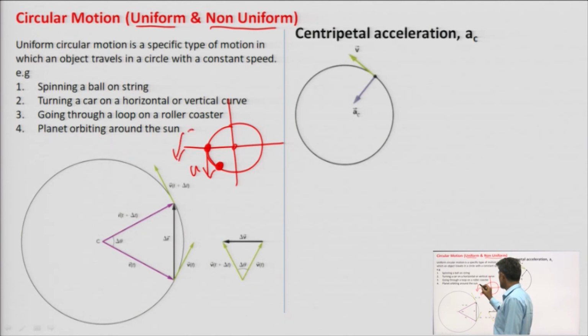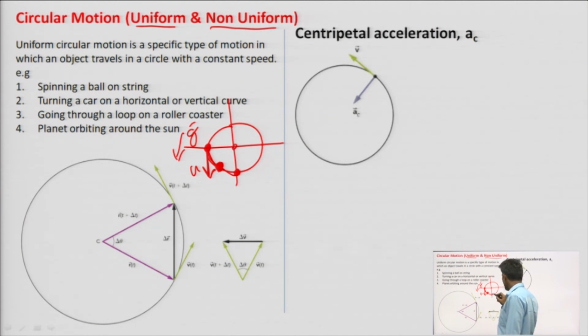Since it is moving along the gravity, its speed is going to increase due to gravity. If the point is here, then it is the maximum.